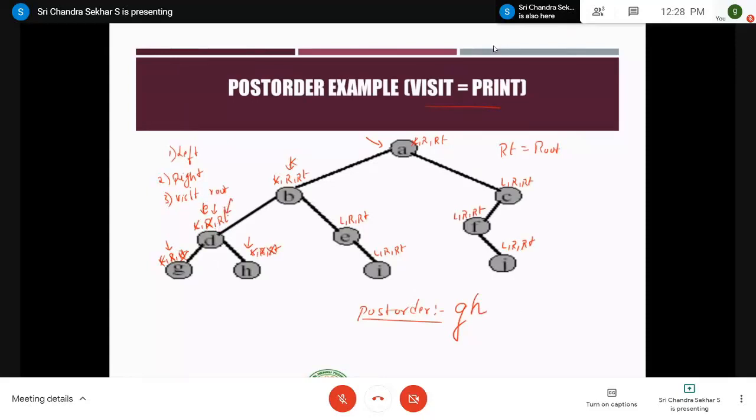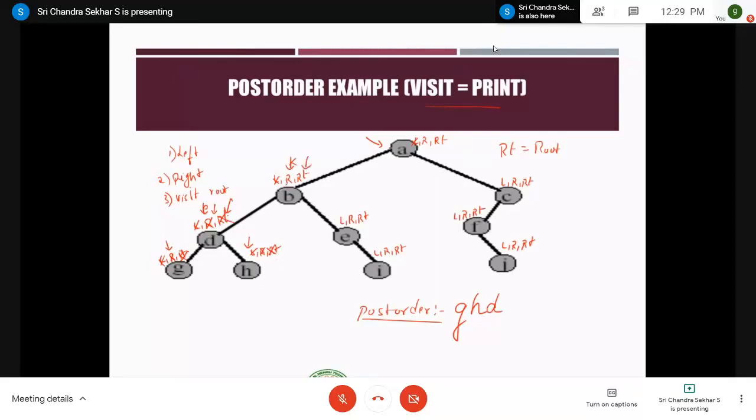I am already done with left and right. We are left with only the last step, which is visiting the root. Visiting is nothing but printing. Therefore, print that node and then strike it off. After completing the 3 instructions at this node D, go to its parent. The parent of D is nothing but B.